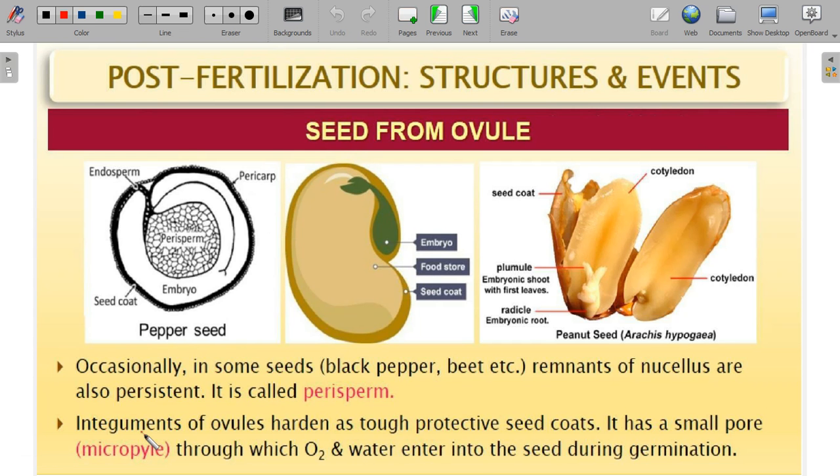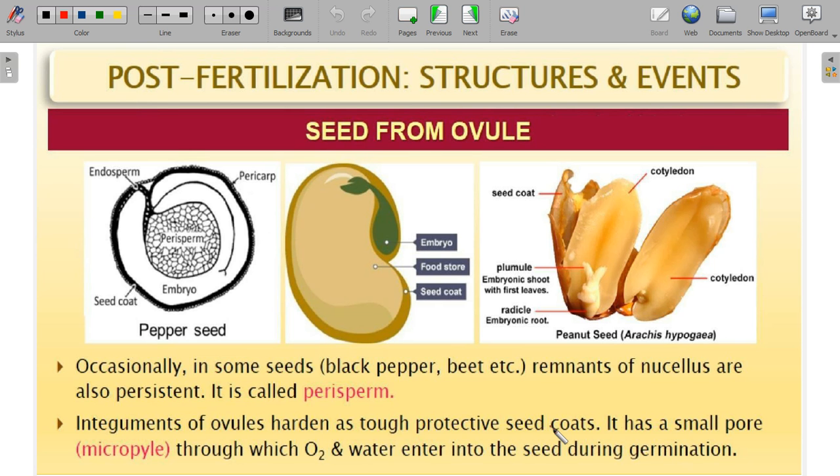Two, sir. Two. Outer integument, inner integument. So, the common term is integument. Integument will develop into a seed coat. To refine the knowledge, the outer integument forms the testa, and the inner integument forms the tegmen.